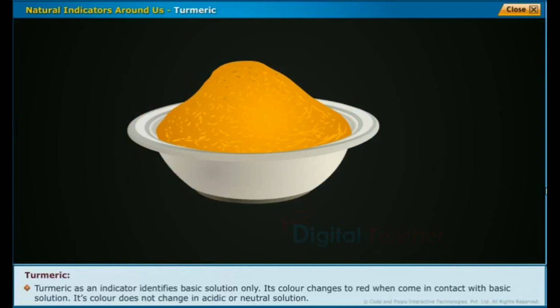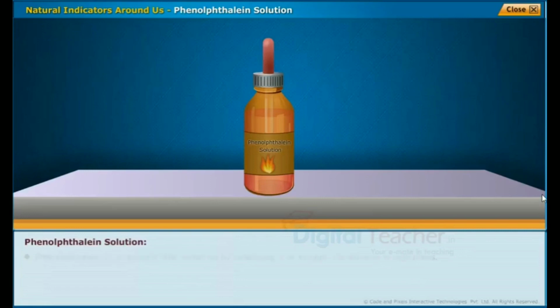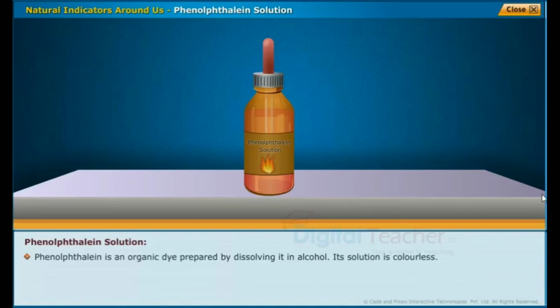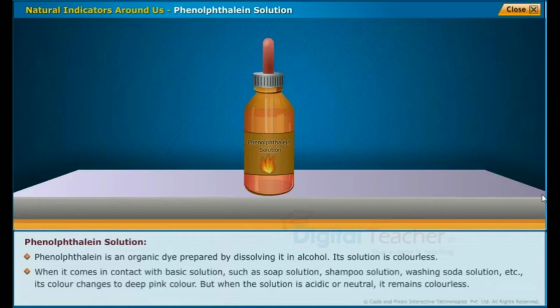Its color changes to red when it comes in contact with basic solution. Its color does not change in acidic or neutral solution. Next, phenolphthalein solution. Phenolphthalein is an organic dye prepared by dissolving it in alcohol. Its solution is colorless. When it comes in contact with basic solution such as soap solution, shampoo solution, washing soda solution, etc., its color changes to pink.